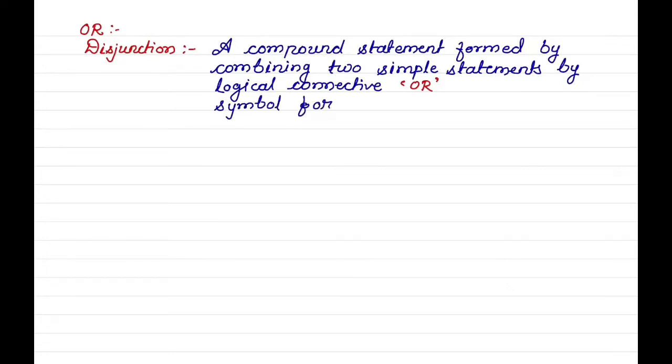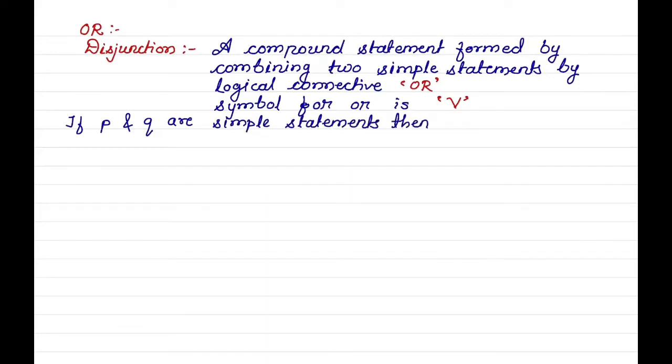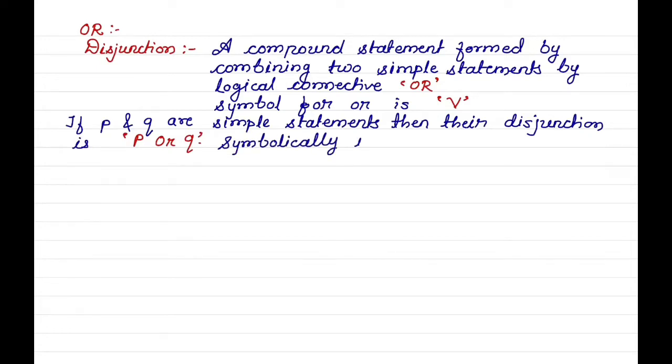Symbol for or is: if P and Q are simple statements, then their disjunction is P or Q. Symbolically, it is represented as P or Q.